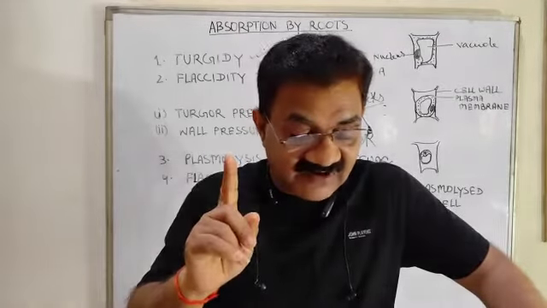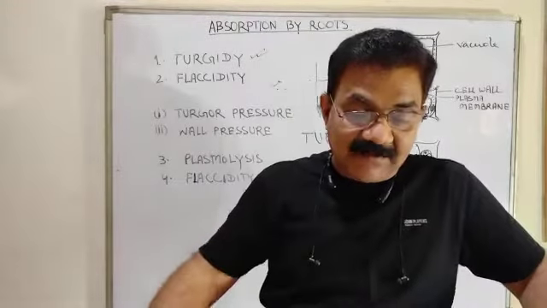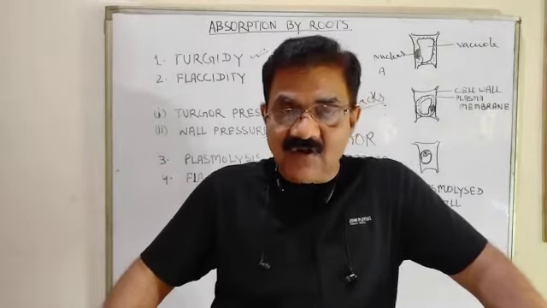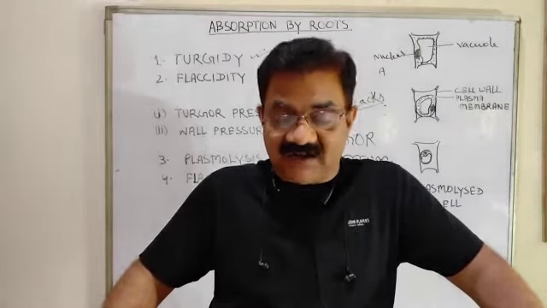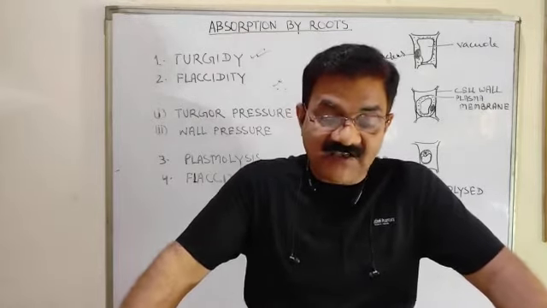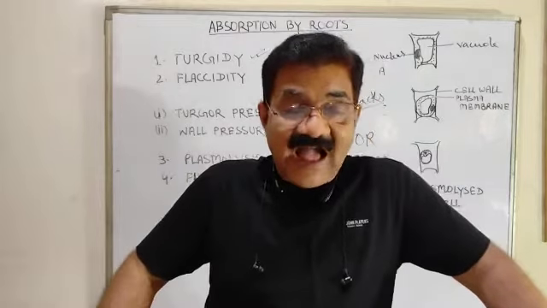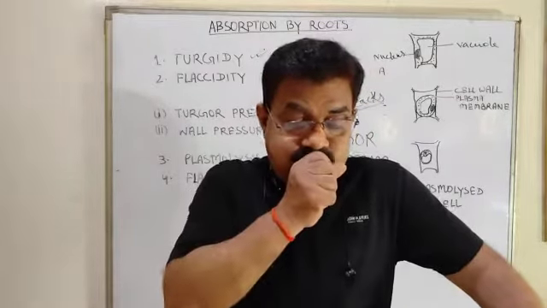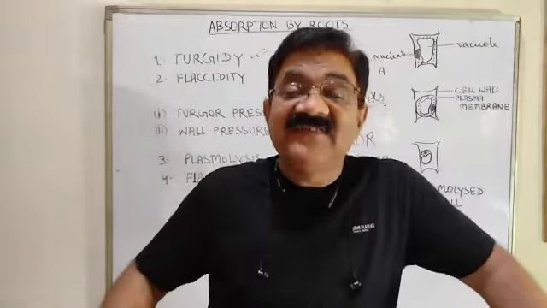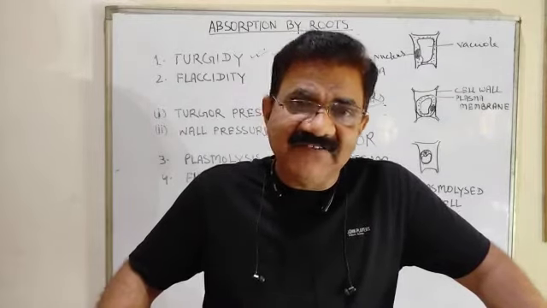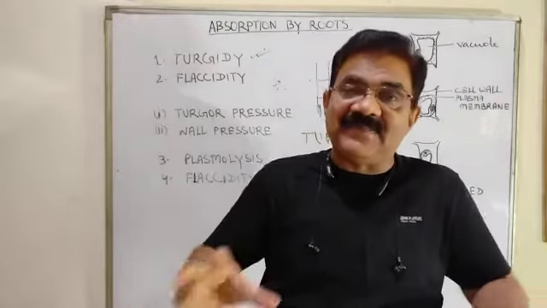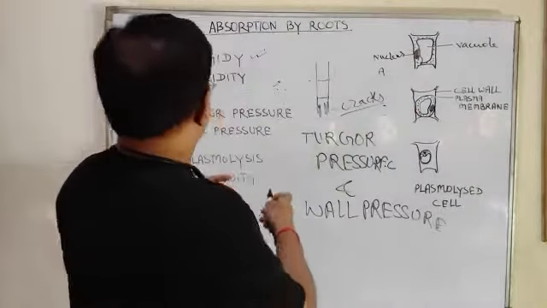Once more, dear children, try to understand plasmolysis. The shrinkage of cytoplasm from the cell wall, caused due to withdrawal of water when placed in a strong solution, that phenomenon is called plasmolysis. Shrinkage, shrinking from the cell wall, that is plasmolysis. And the condition is said to be limp or flaccid.